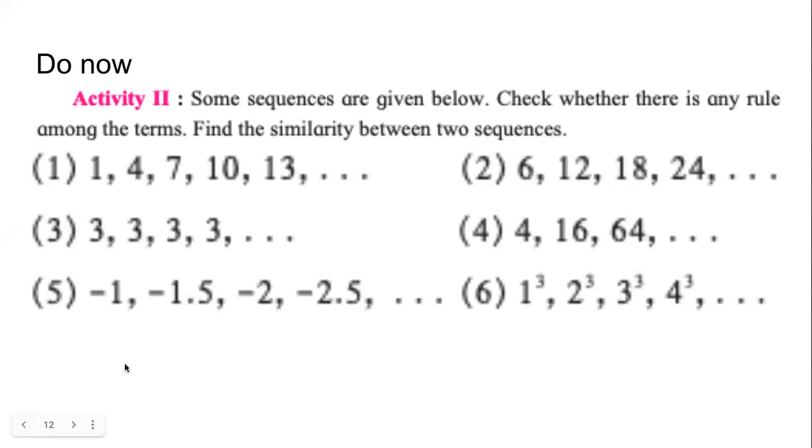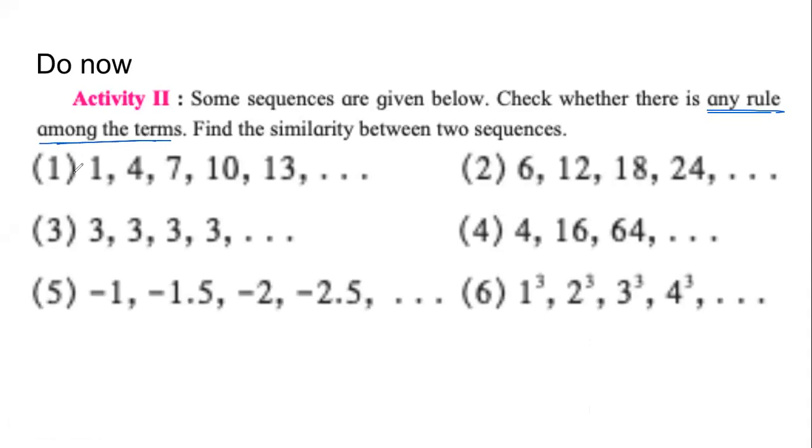So now let us try to understand what an arithmetic progression is. To do that, there are 4 sequences on the screen. Try to answer the question that is asked. Study each of them and check whether there is any rule among the terms.